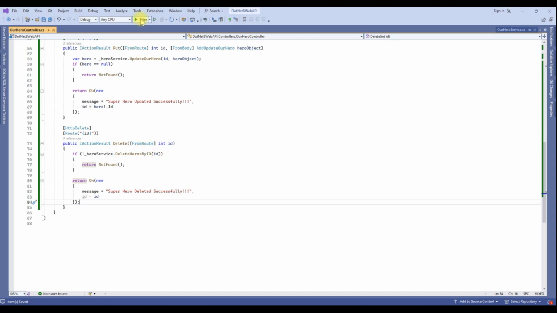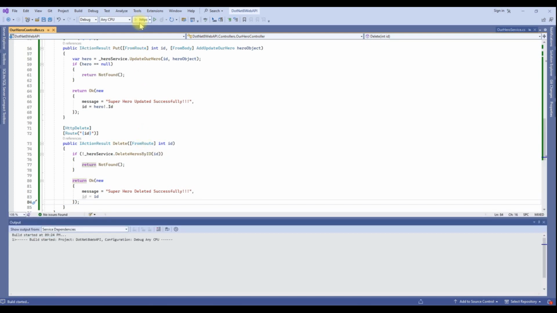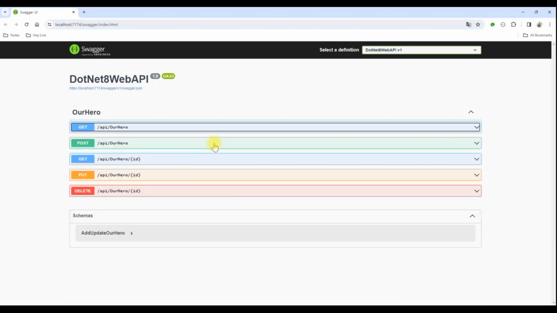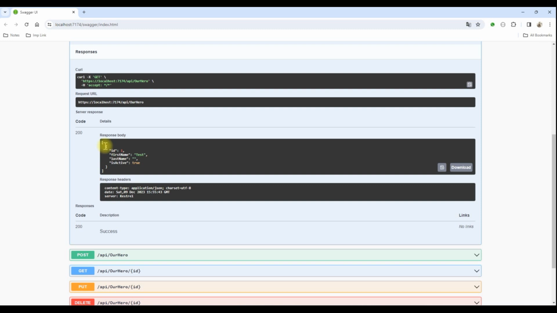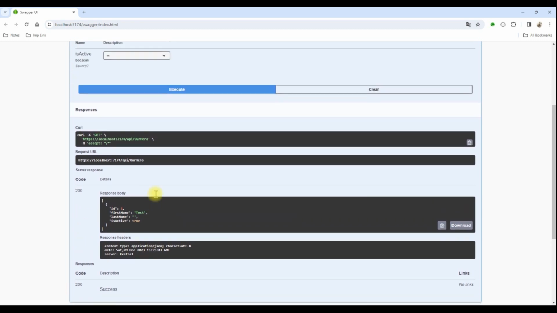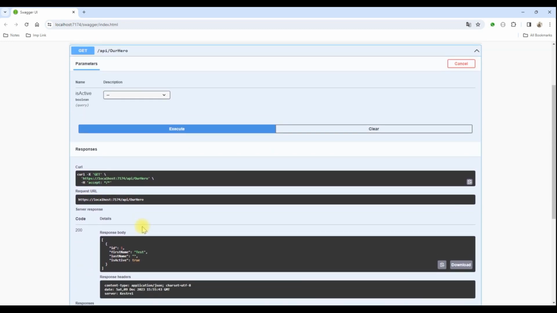For running, just click on this run button or press F5. Here all the routes are available. Let's try a get API. Just open this API and click on execute. Because we have configured one predefined object, that's why it's returning that object.